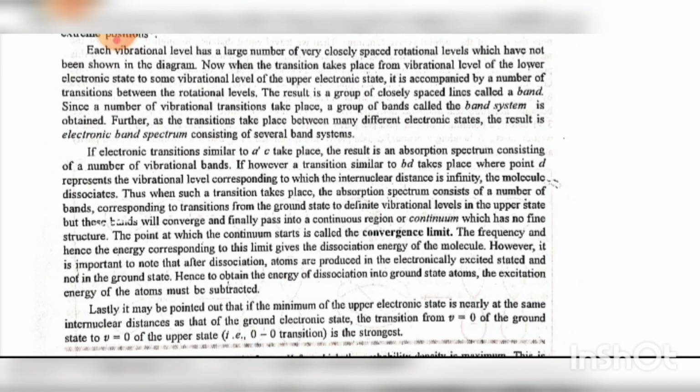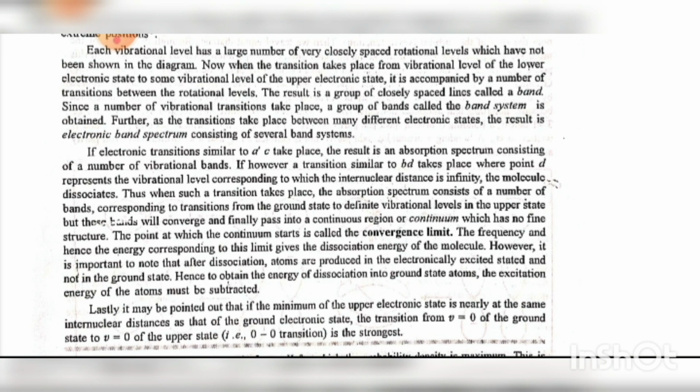If an electronic transition similar to A-C takes place, the result is an absorption spectrum consisting of a number of vibrational bands. If, however, a transition similar to B-D takes place, where D represents the vibrational level corresponding to which the internuclear distance is infinity, the molecule dissociates. Thus, when such a transition takes place, the absorption spectrum consists of a number of bands corresponding to the transition from the ground state to definite vibrational levels in the upper state.